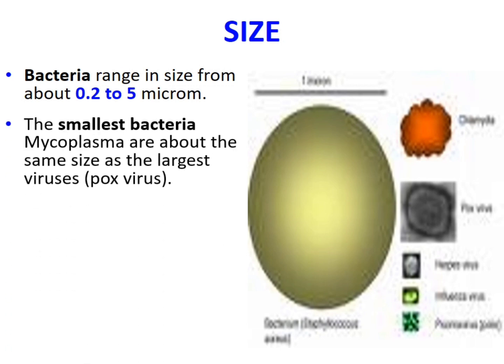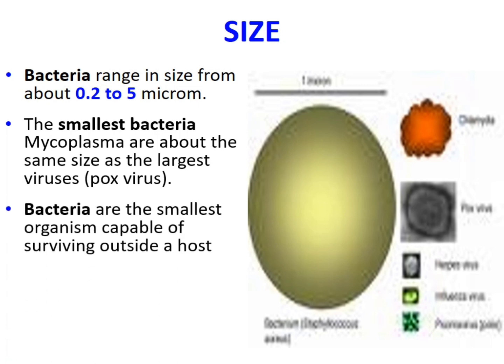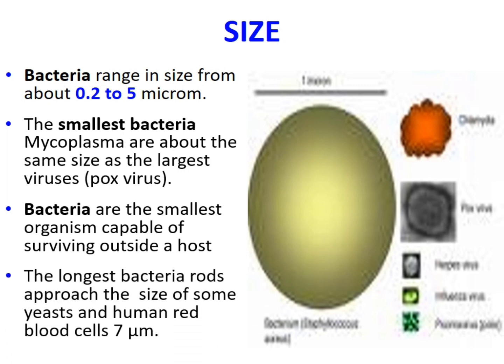The smallest bacteria, Mycoplasma, actually is about the size of the largest virus, that is the pox virus. That is about 1 micron. Bacteria are the smallest organism capable of surviving outside a host. The longest bacteria rods approach the size of some yeast and human red blood cells, 7 micrometers.